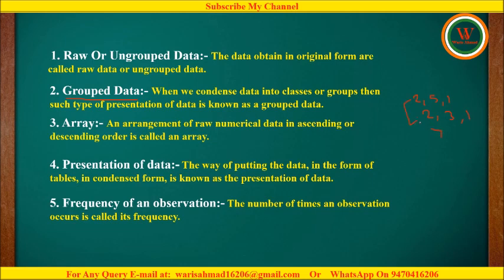So here we can notice that 2 occurs 2 times. So the frequency of 2 will be equal to 2. Here 5 occurs 1 time, so the frequency of 5 is 1. 1 occurs 2 times, so the frequency of 1 will be 2. 7 occurs one time, so the frequency of 7 will be 1, and so on.